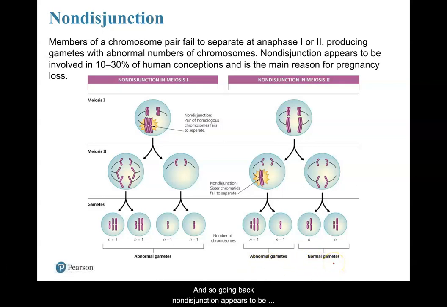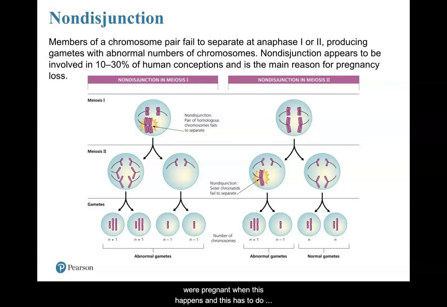And so going back, non-disjunction appears to be involved in 10 to 30% of human conceptions, so that's actually a large number. It's the main reason for pregnancy loss. A lot of times women miscarry quite early on in the pregnancy. Sometimes they didn't even know that they were pregnant when this happens.